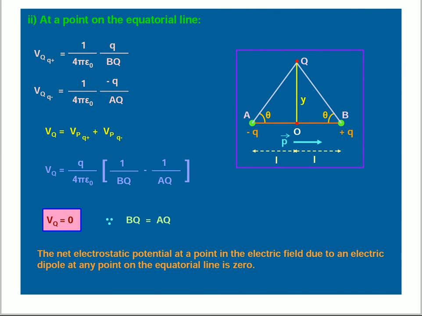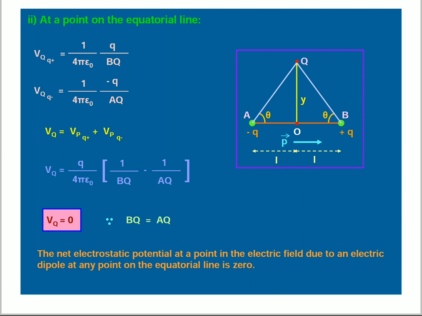Second one, at a point on the equatorial line. Electric potential at Q with respect to the positive charge is 1 by 4 pi epsilon naught Q by BQ. Coming to the diagram, we take two points A and B. At A we take the negative charge, at B the positive charge, and at Q the test charge. The midpoint of A and B is O. The direction of the electric dipole moment, from minus Q to plus Q, is the direction of the dipole.